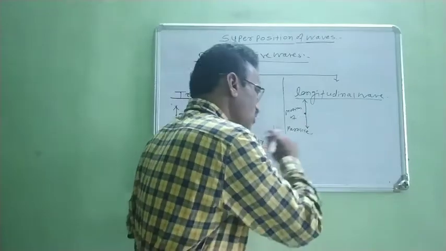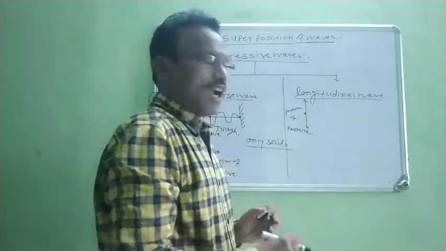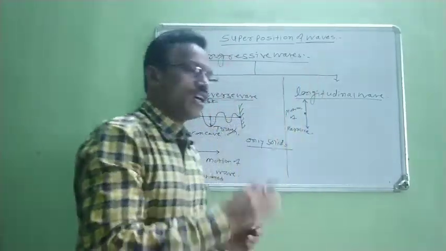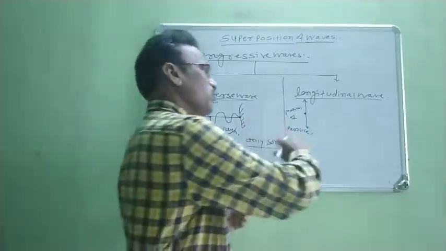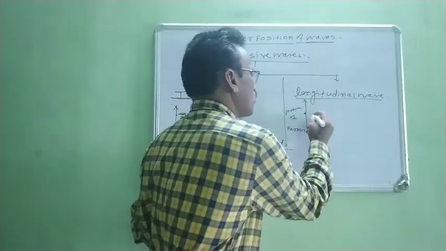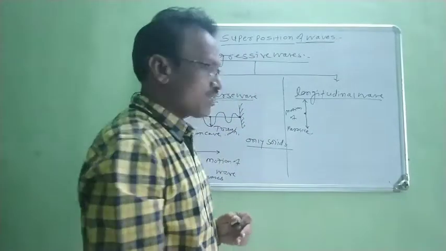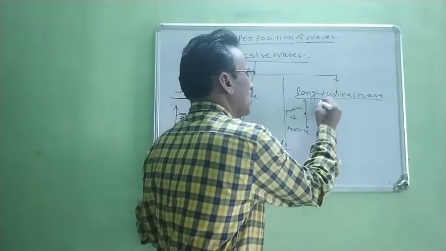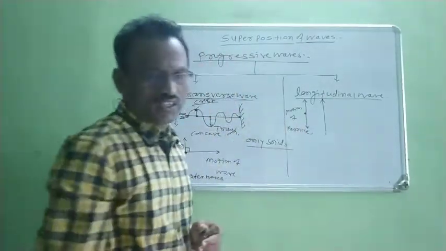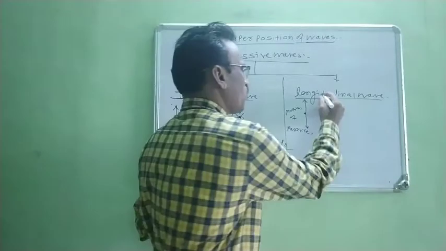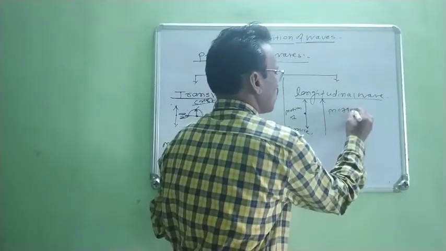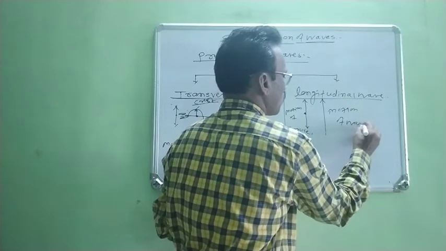Now, when this is the direction of vibration of particle, and when due to vibration of this particle a wave is produced and this wave is traveling, now this wave is not traveling in this direction, but this wave is traveling parallel to the direction of vibration of particle. Therefore, this is the motion of wave.